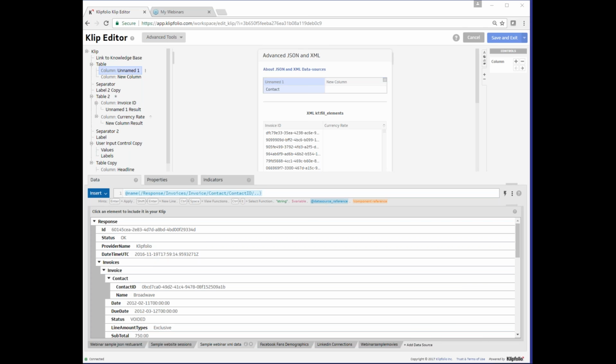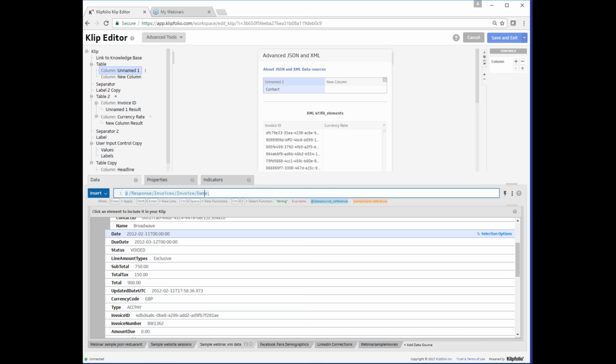We're first going to get just our invoice, and we can get that by clicking on any of the nodes inside of the invoice and then removing the last part. So we're going to click on, for example, date. We're just going to remove the date at the end here. We then add the slash and 2 dots, followed by another slash and 2 dots, then another slash, and the node we are looking for, which is provider name.